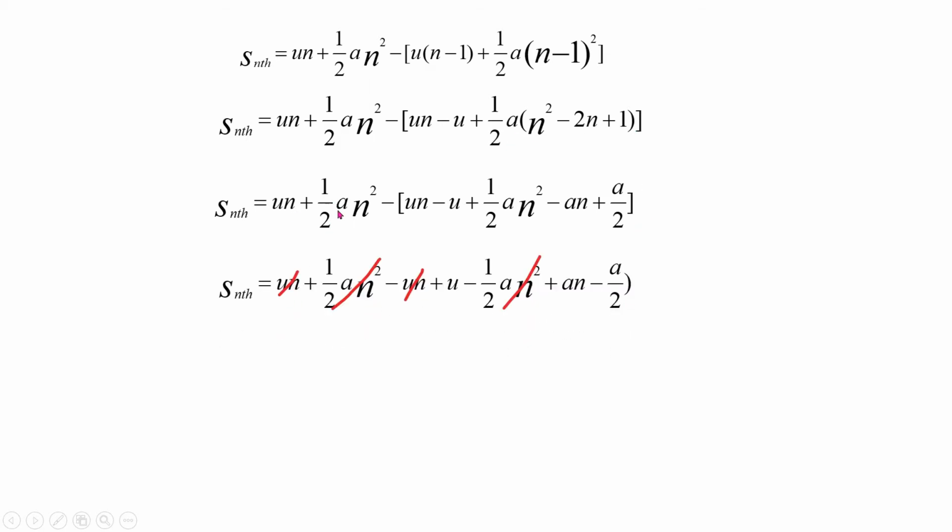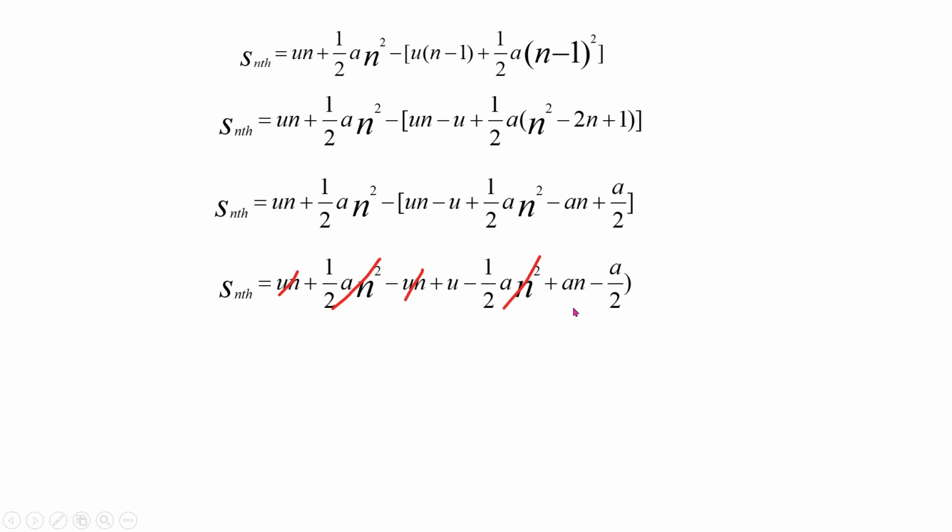Now plus un and minus un get cancelled, plus half a n square and minus half a n square get cancelled. So what is remaining?